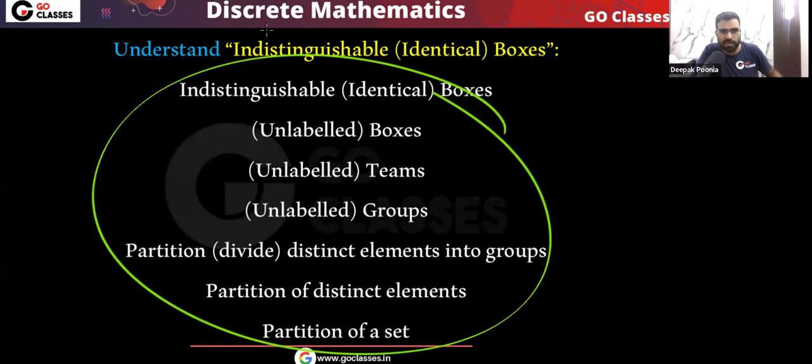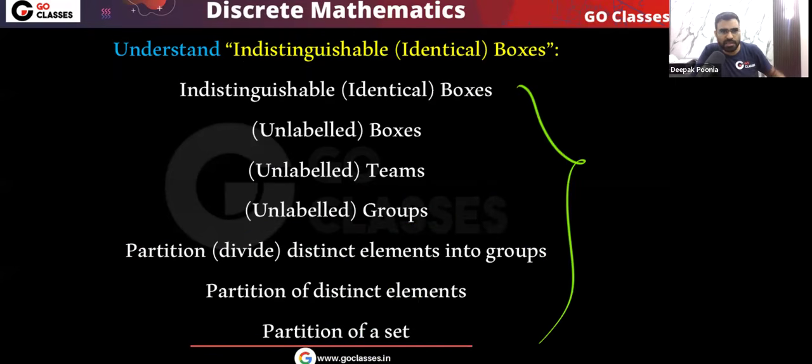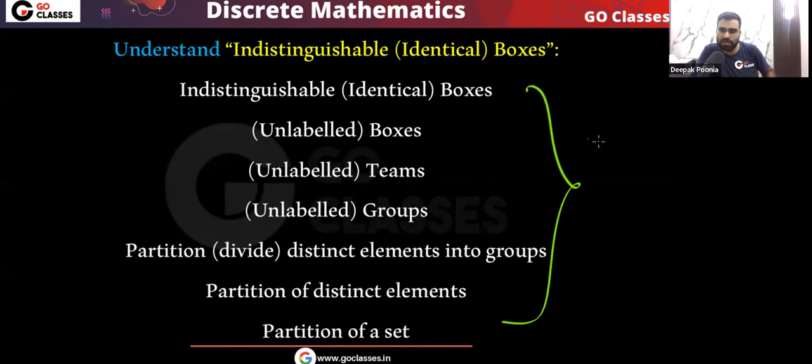And you can see ultimately all of them basically tell you the same thing. All of them are basically the same or similar. Okay, I hope you understood.